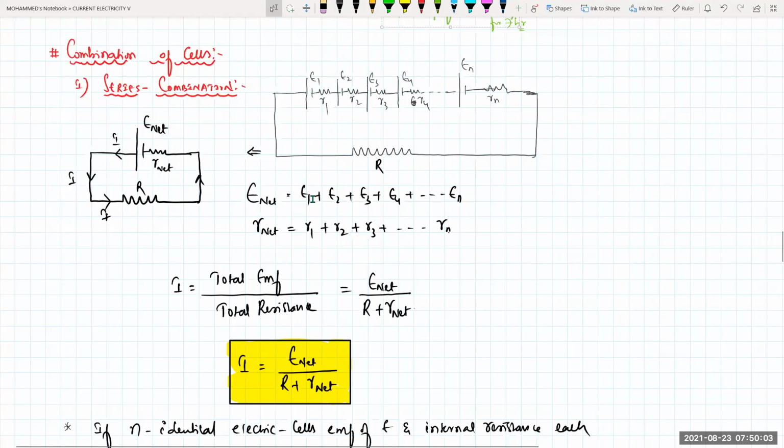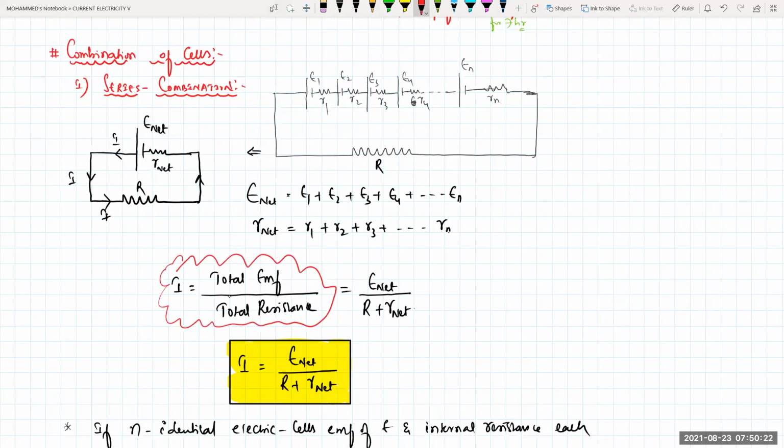That means E net will be equal to how much, beta? E1 plus E2 plus E3 plus E4 in the series combination up to En. And the internal resistance will be equal to R1 plus R2 plus R3 and so on up to Rn. So current will be equal to total EMF divided by total resistance. Total EMF is E net, divided by total resistance, meaning capital R plus R net. So I is equal to E net divided by capital R plus R net. Clear?